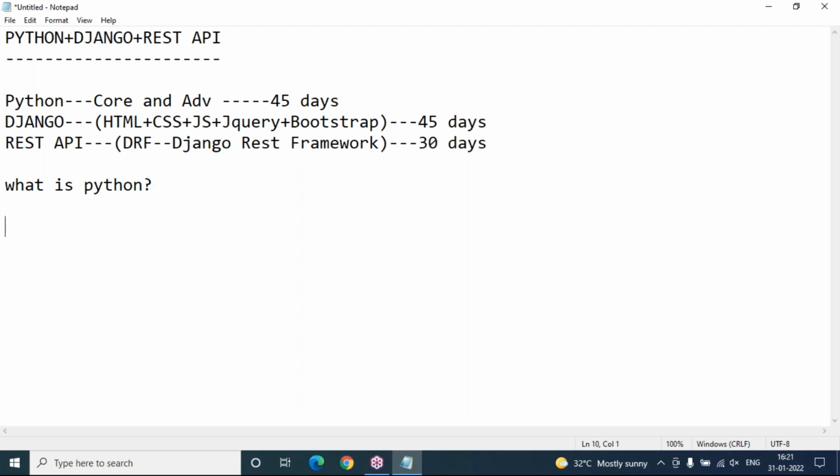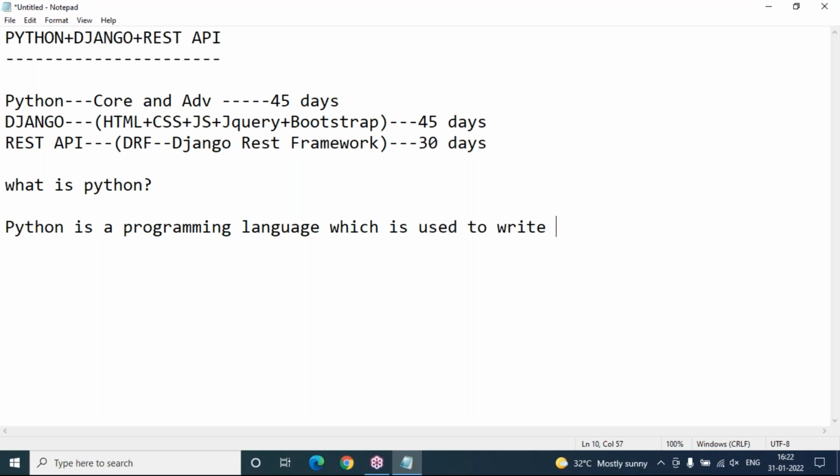Now, Python is mandatory for learning Django and REST API, so first we should focus on Python. So what is Python? Python is a programming language. What is the use of a programming language generally? Python is a programming language which is used to write the logic part, or coding part, for application development.